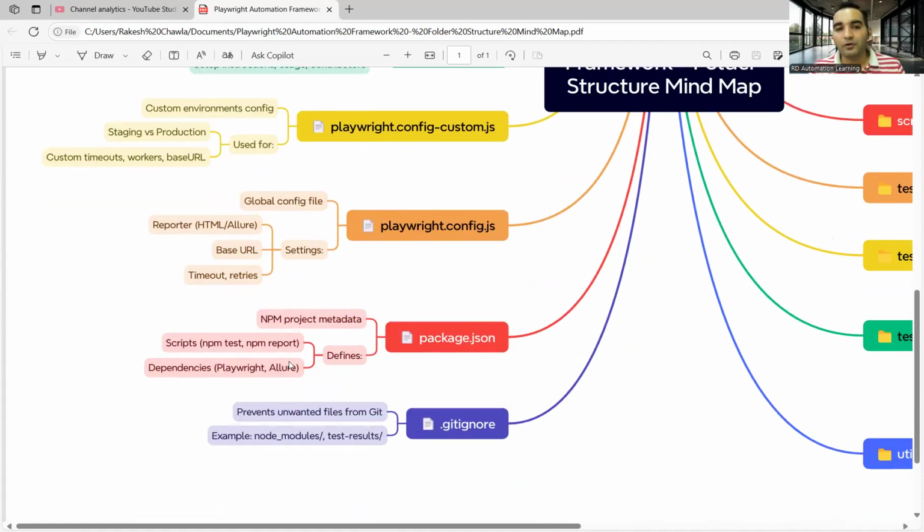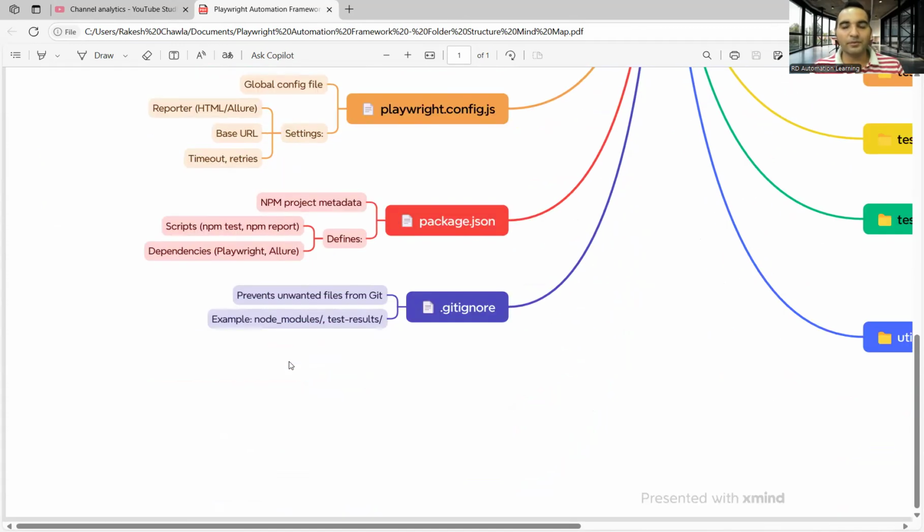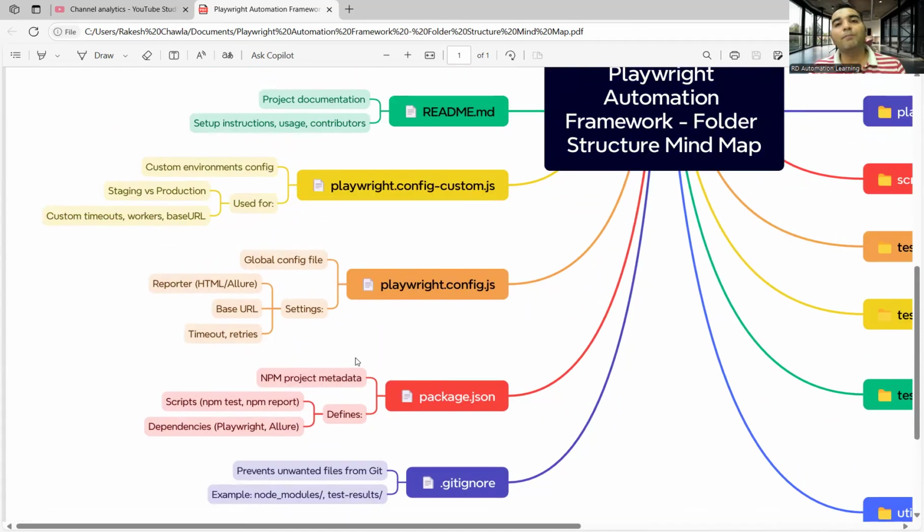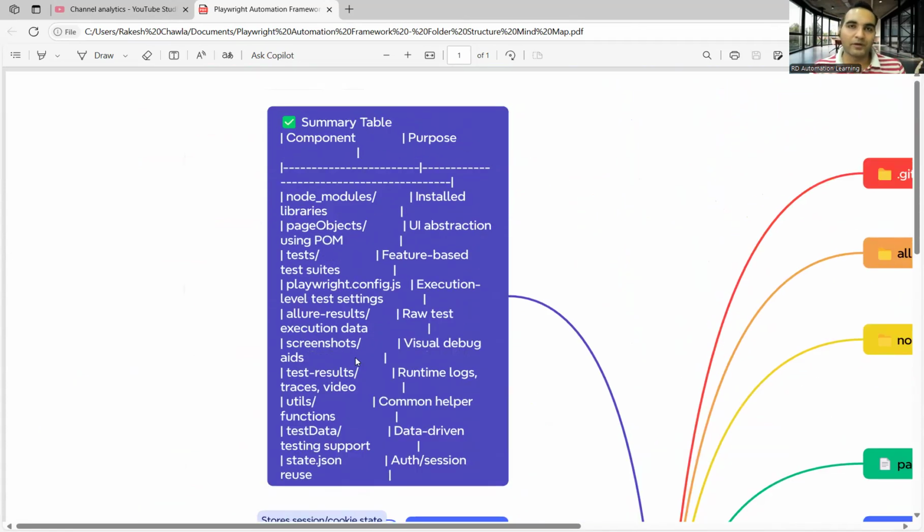Package.json is the heart of your automation framework, right? It would contain all your dependencies, metadata, scripts, all those things would be there, right? Gitignore would be there. So these are all the components of your framework. Okay, so let me show you the framework.